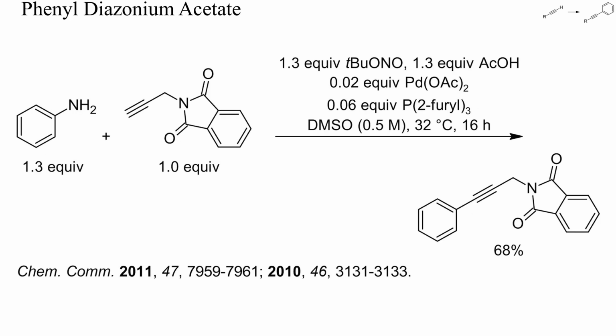Although elemental nitrogen is among the best leaving groups known, aromatic diazonium salts are also strong oxidants. Moreover, nucleophiles readily add to the terminal nitrogen atom under neutral or alkaline conditions, yielding azo compounds. Nevertheless, under optimized and acidic conditions, alkynes can be arylated with diazonium salts, as in this example. Here, phenyldiazonium acetate was generated in situ from aniline and tert-butyl nitrite.